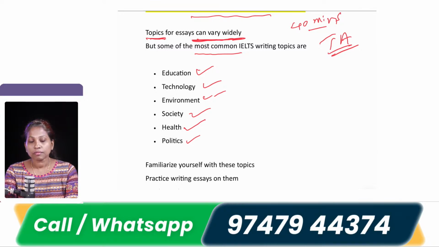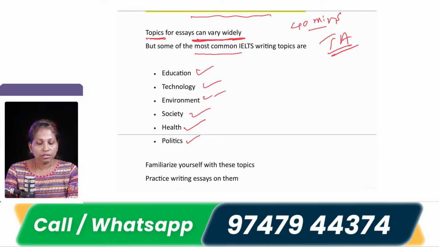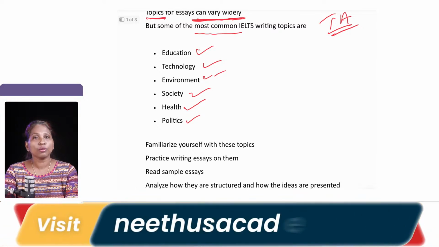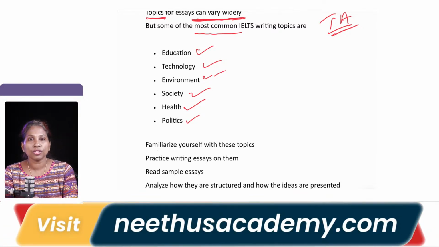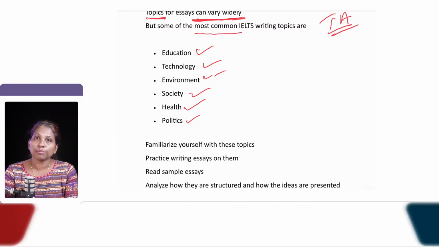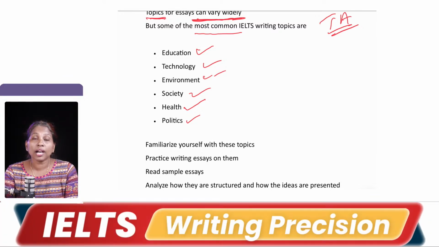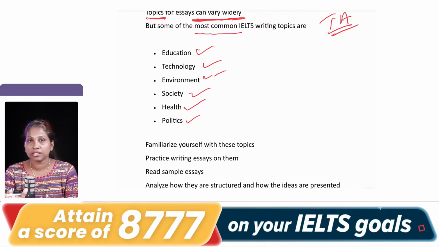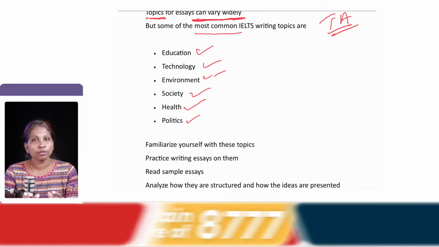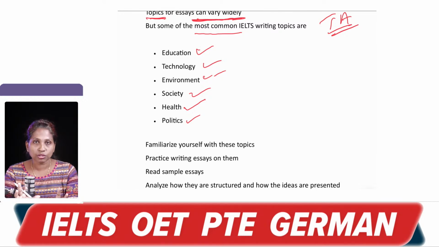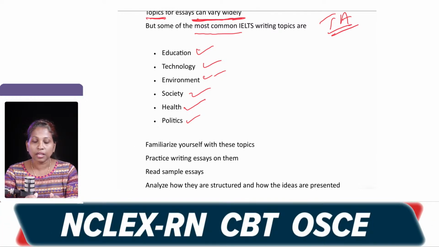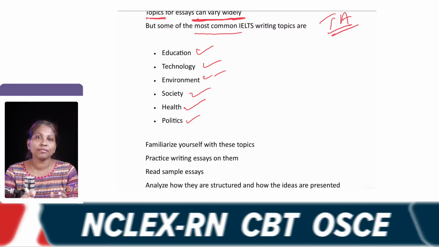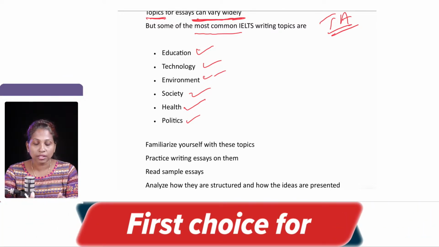Now, knowing the topics, you understood what they are. You know these are the topics on which you may get essay questions. So how do I deal with these topics? How do I know what kind of questions can be a part of a topic? Because there is not one question, there can be hundreds of them. So we have to be aware of different things happening in this world, to an extent, because we need to complete a 250-word essay in that 40 minutes to get a good band.